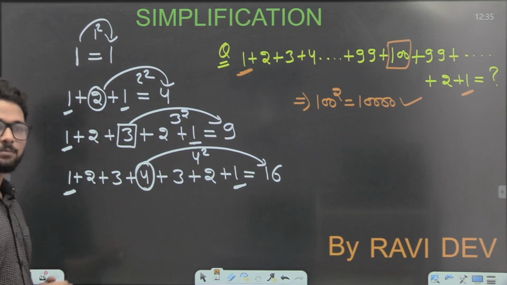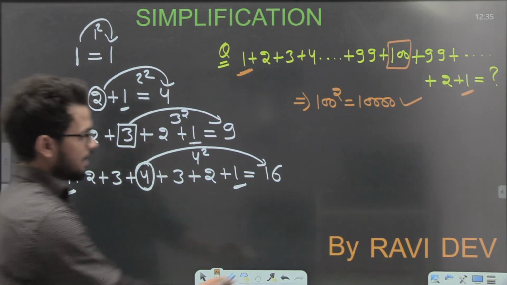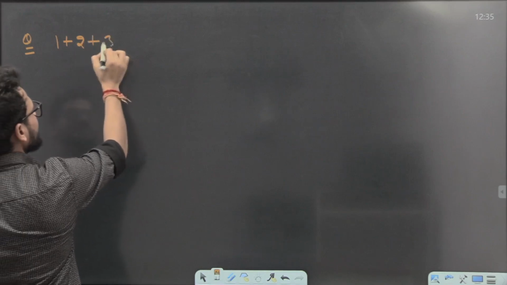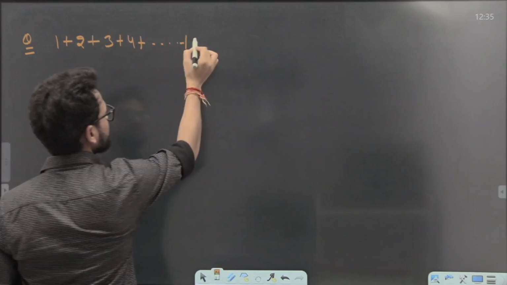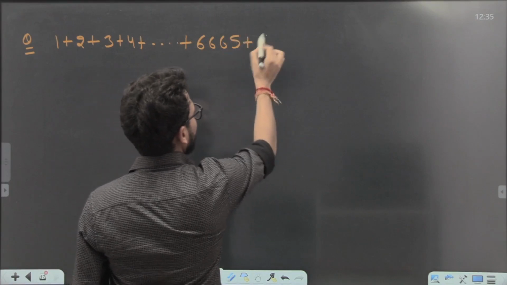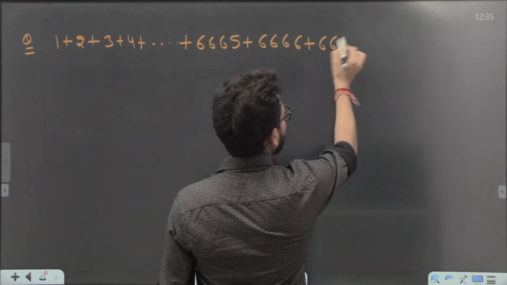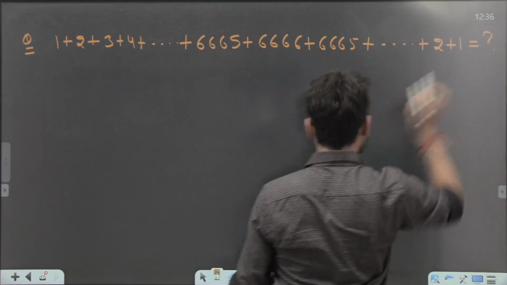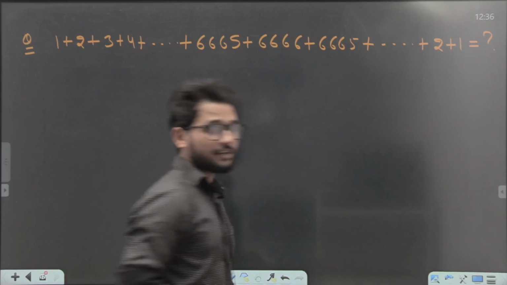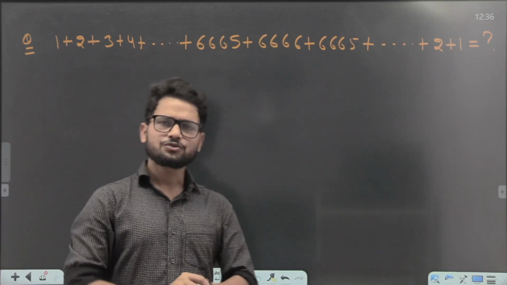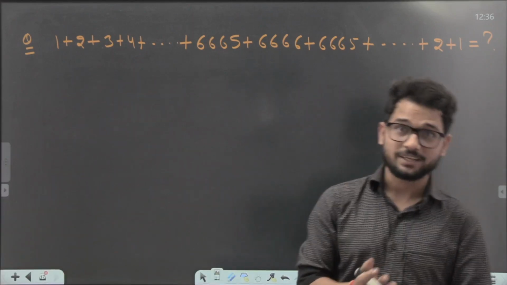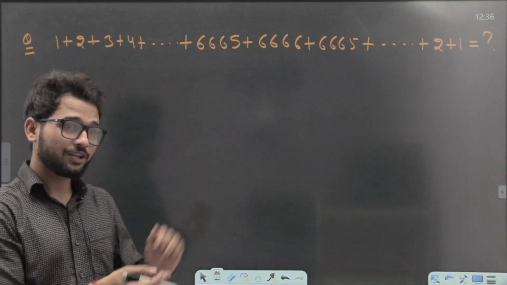Now let's get another point. Look at the point meticulously. Let's suppose I give you another question: 1 plus 2 plus 3 plus 4 and so on, plus 6666 plus 6665 and so on, plus 2 plus 1. What is the sum of the entire series? Now, there is no problem because you know the concept very well, and the question is based on the previous concept.